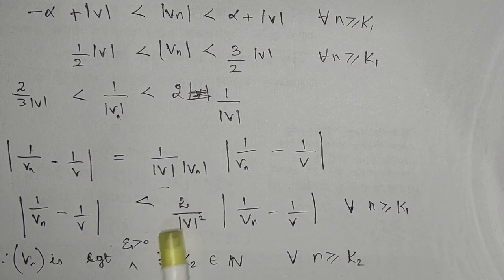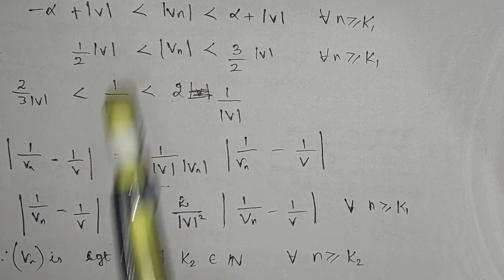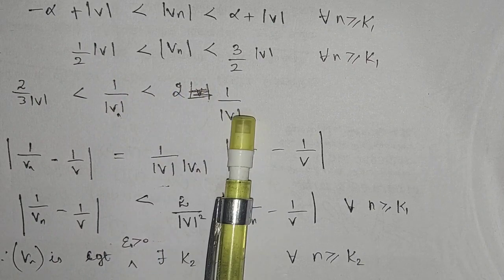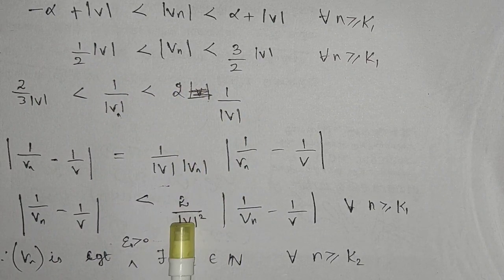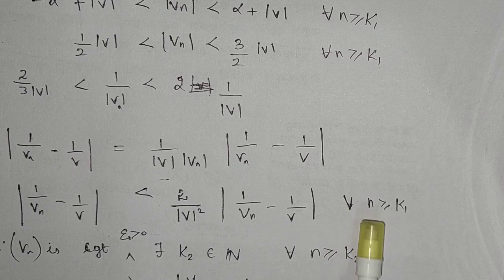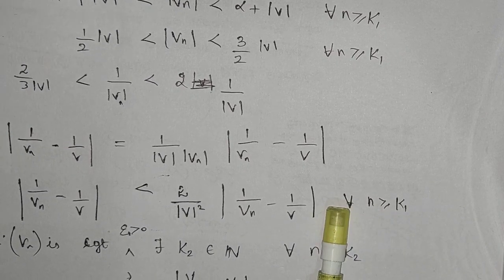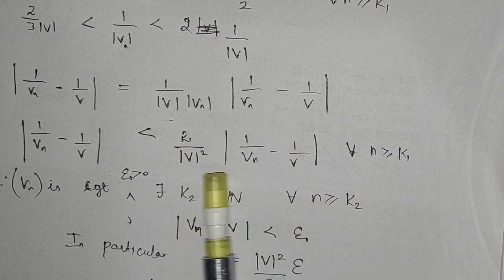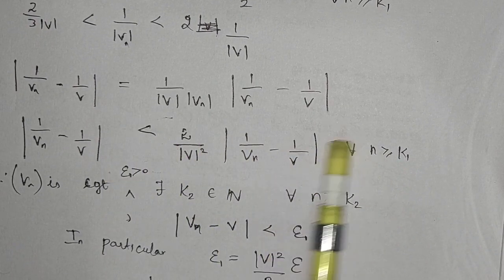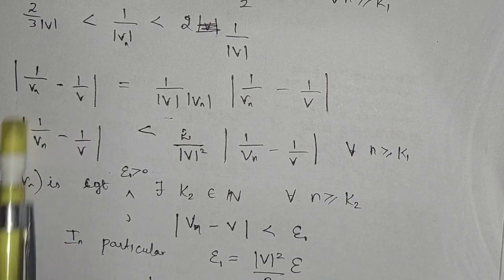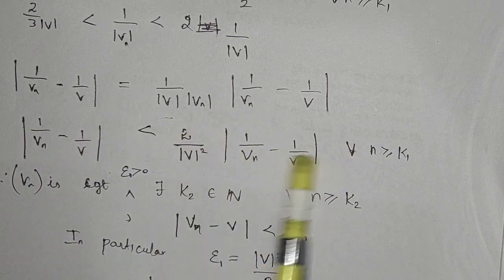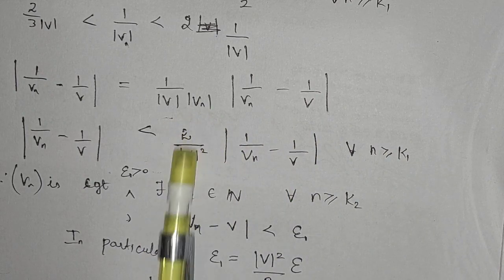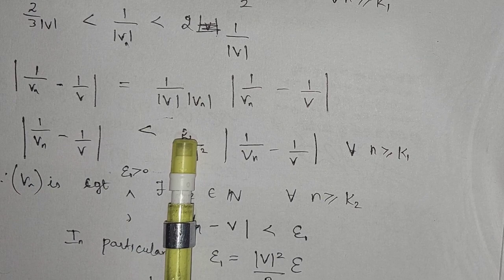For this construction alone, I have done all this alpha and substitution. So 1 by mod vn is less than 2 by mod v, and I have substituted it over here. This is true for all n greater than or equal to k1, because this is the stage that I took in the beginning. But I need mod of 1 by vn minus 1 by v alone to be less than epsilon, strictly less than epsilon, not these extra quantities. So I need this quantity to be cancelled out.